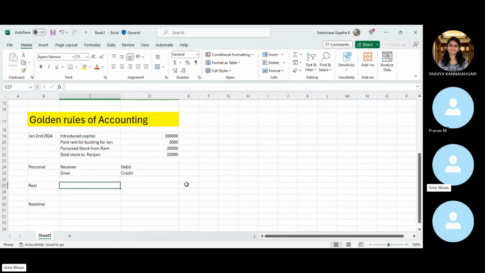In real principle, it says that, so it's better I'll write all three principles and then I'll explain, that will be easy.